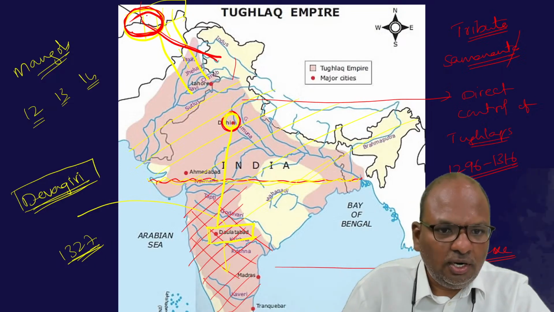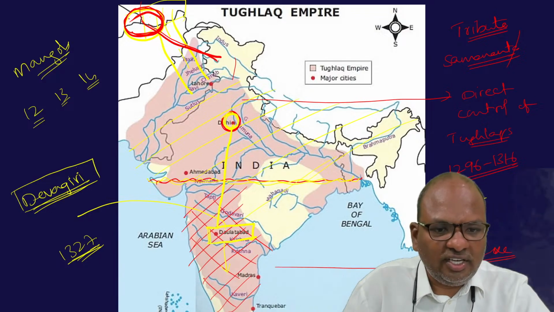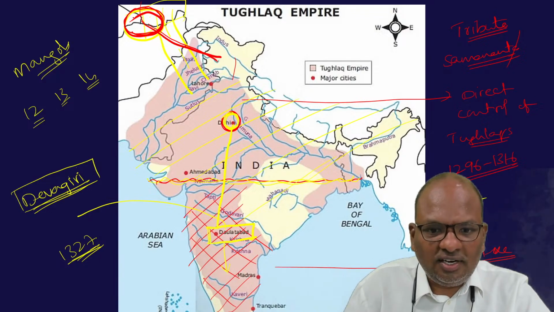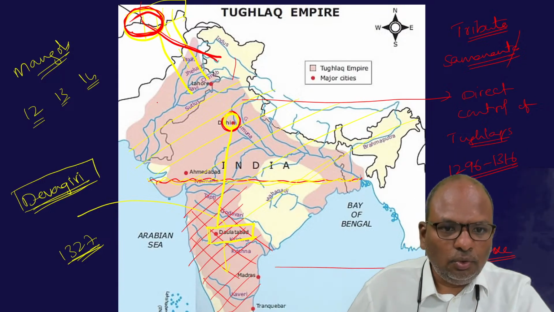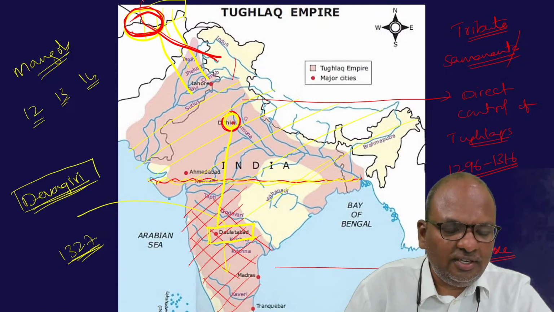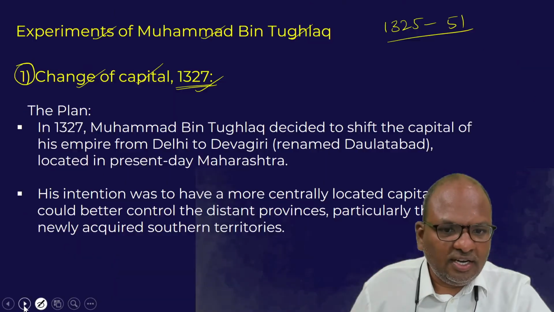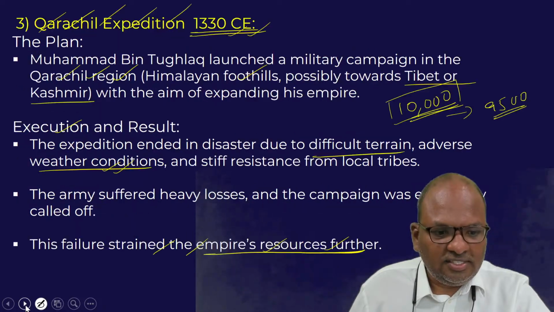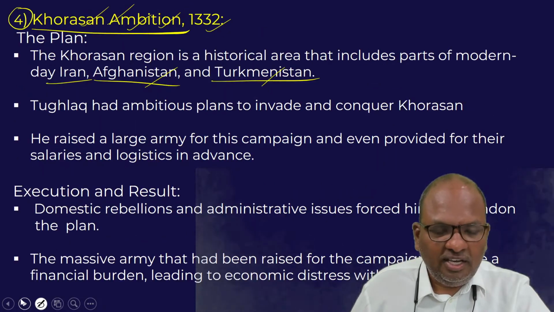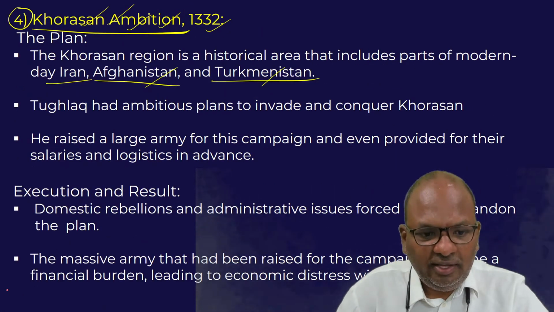And therefore, to occupy this Khorasan region, he raised 1 lakh army. It is said that the army was given proper training.